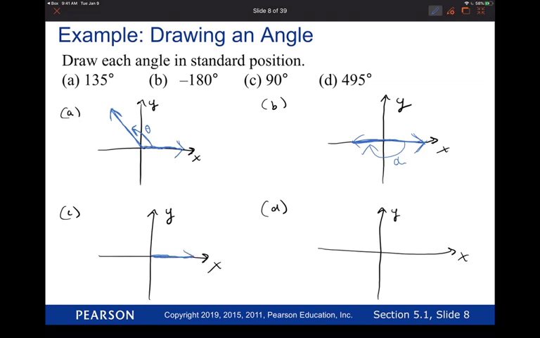Okay. How does it look? And just like a B, you can do theta or whatever. And then the last one is 495. Okay. So it's going to be at least a full circle. So 360, 6 plus 9.